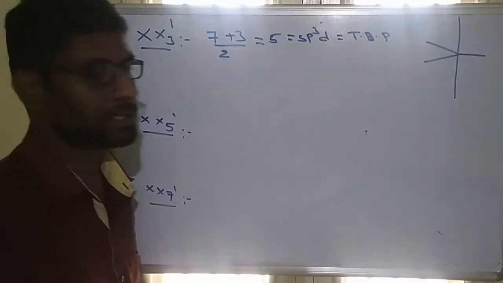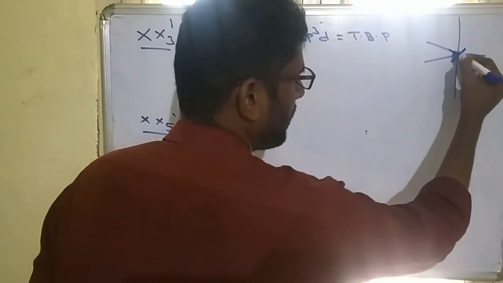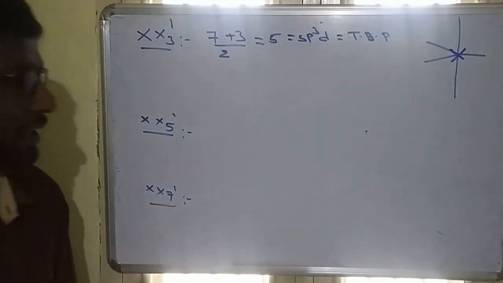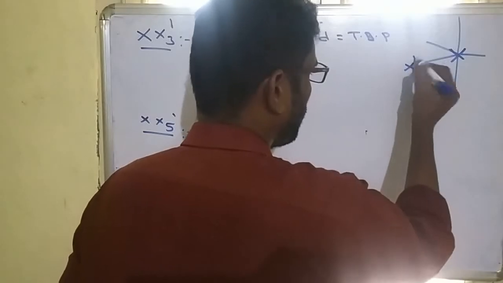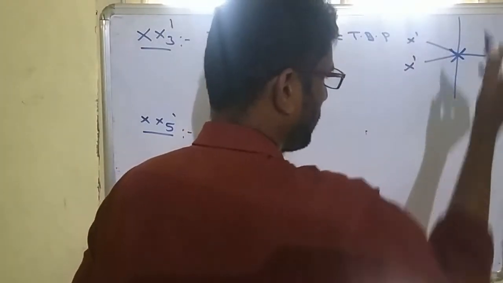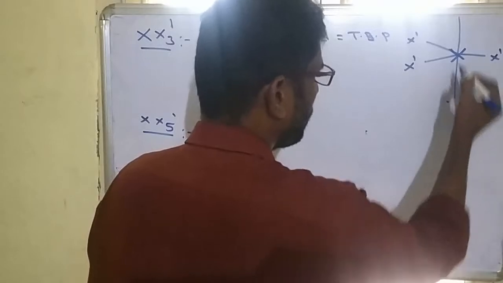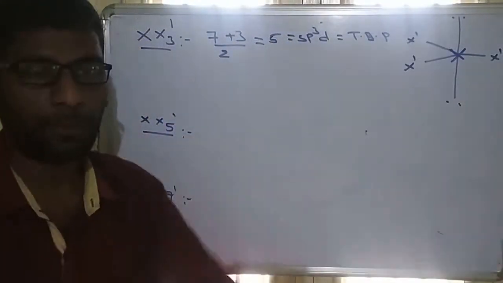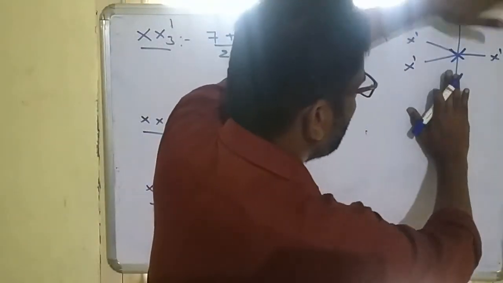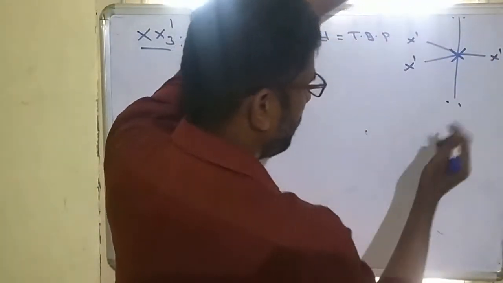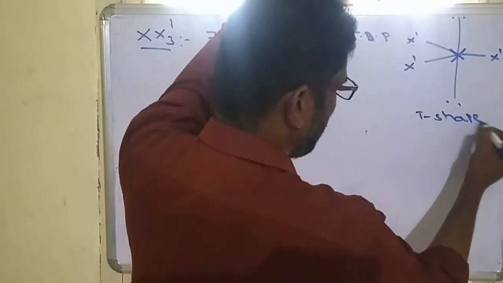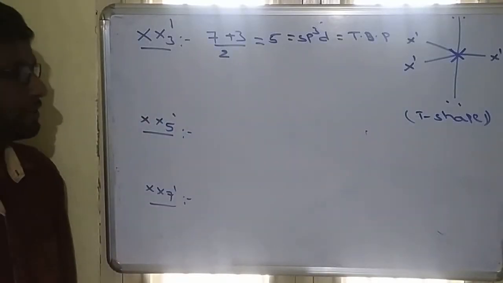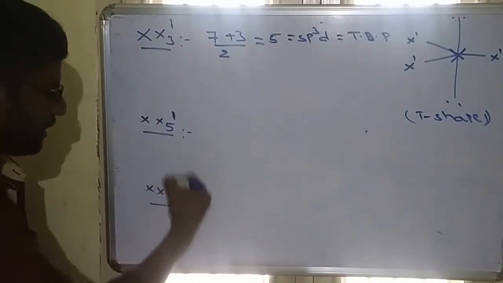Here the central atom will be X. Central atom is the big size halogen, and there are 3 small size halogens. When you are writing the 3 small size halogens, 1, 2, 3, these equatorial positions have atoms, whereas axial positions have lone pairs. So the actual shape, without considering the lone pairs, is called the shape. This is nearly T shape. All XX3' type molecules are T shape in nature. Similarly, we can calculate these molecules also.